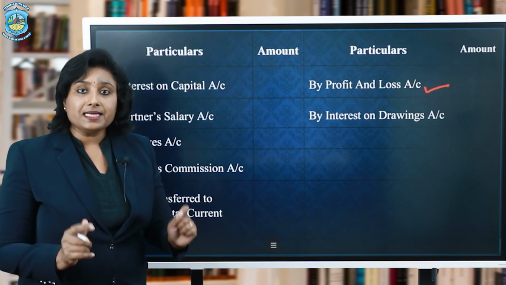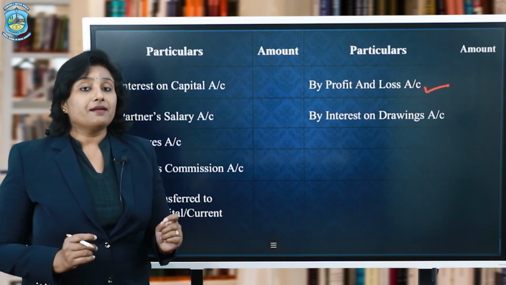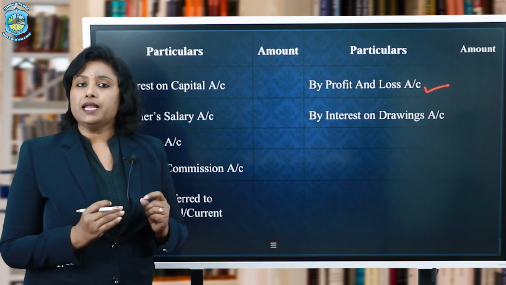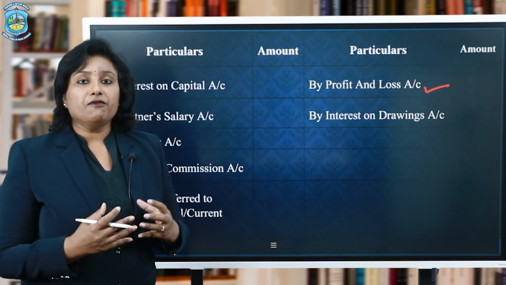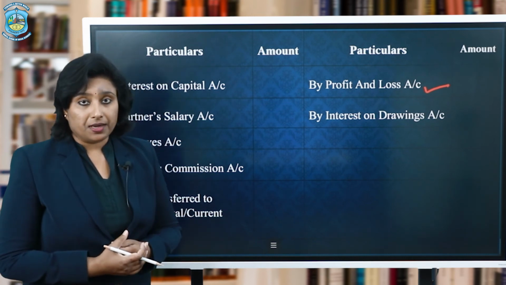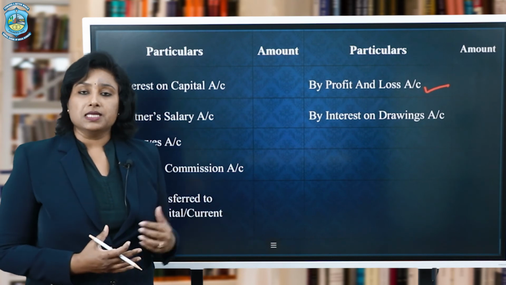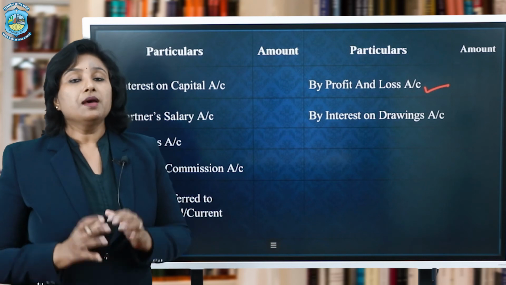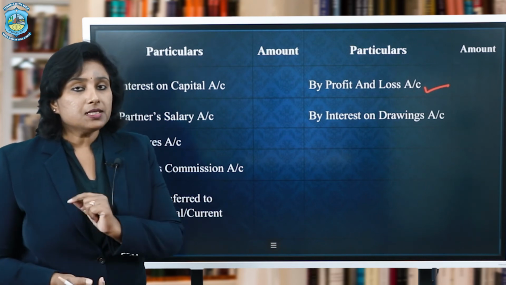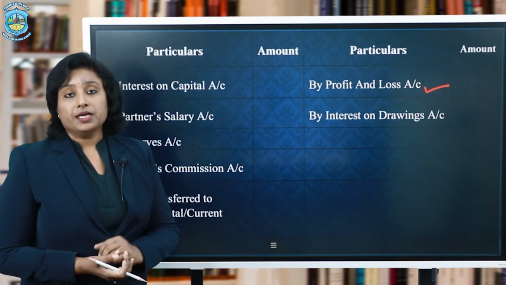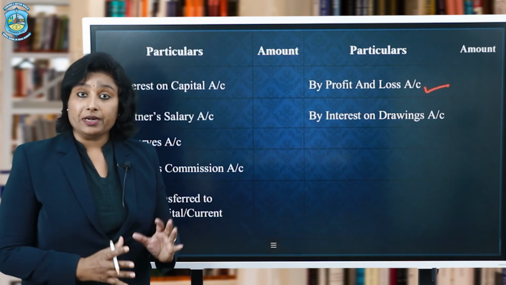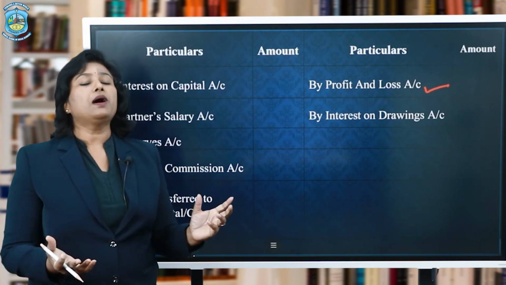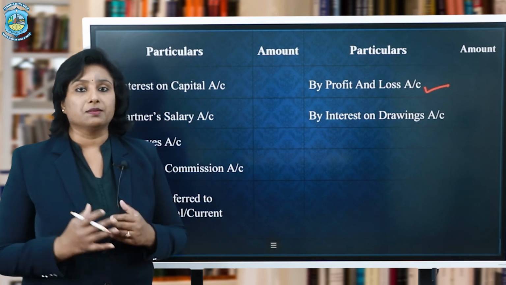Now remember, I said judiciously or rationally. Each and every partner will be performing some different kind of activities for the firm, for the business, for which they require certain rewards. They are expecting certain rewards proportionately. The first thing being the capital contribution. Now some of the partners may contribute capital in a little amount, whereas some of the partners may contribute capital in a large amount.